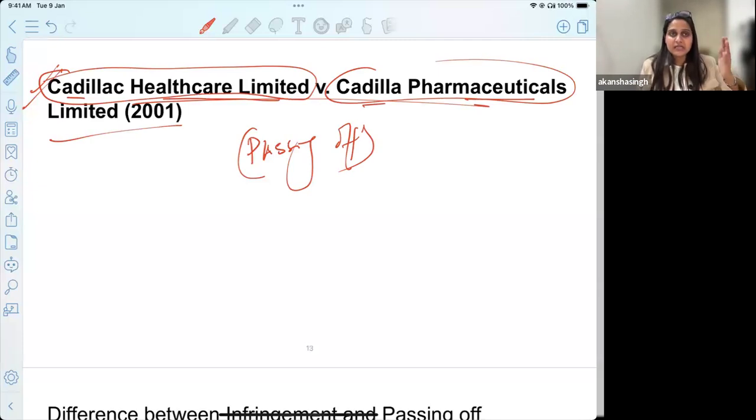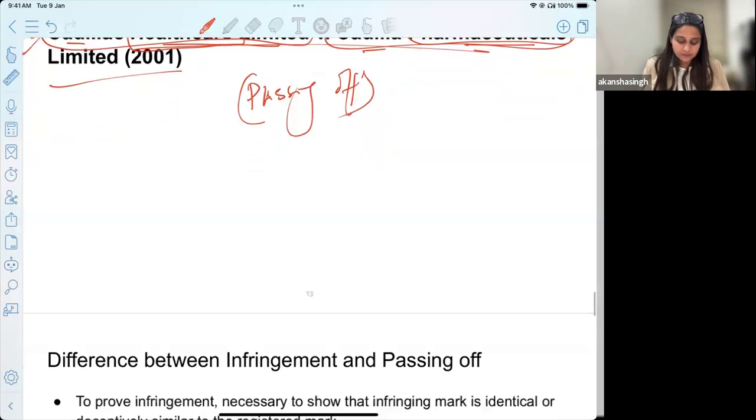So likewise, phonetically, it sounds very similar. Then you also narrow it down to the same set of business, healthcare and pharmaceuticals. So somebody who's dealing with one may get an idea that the other one also belongs to the same person.